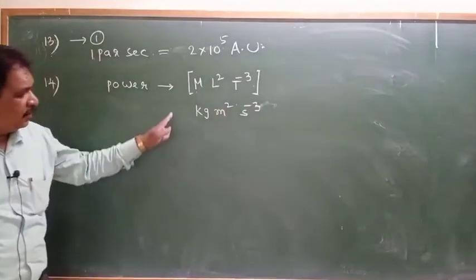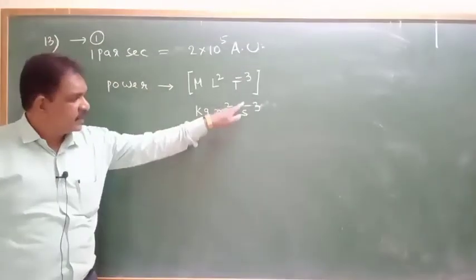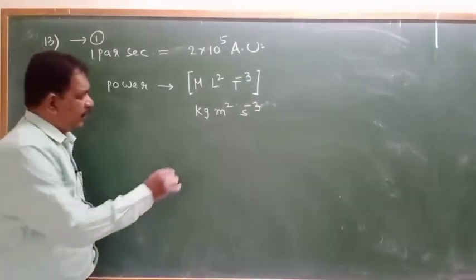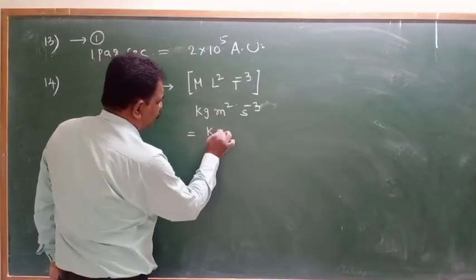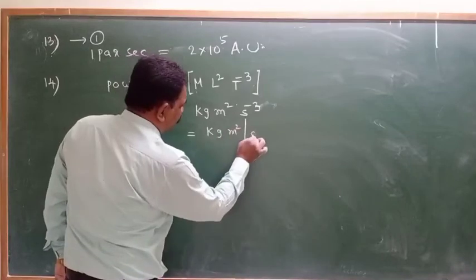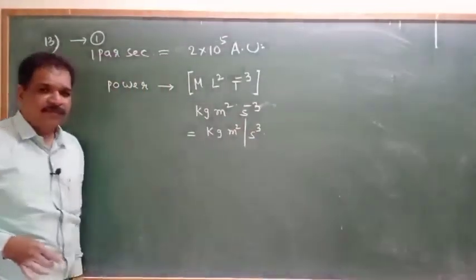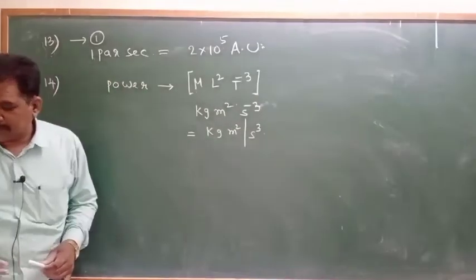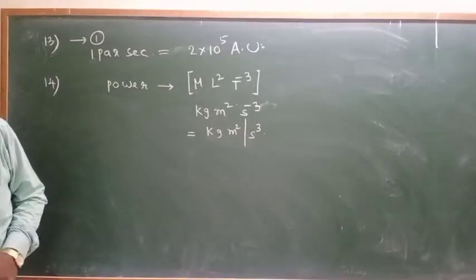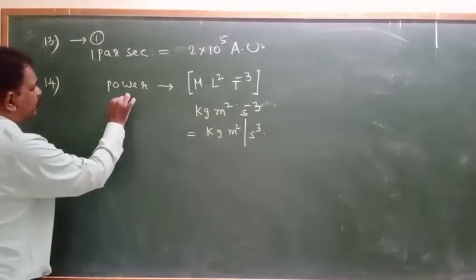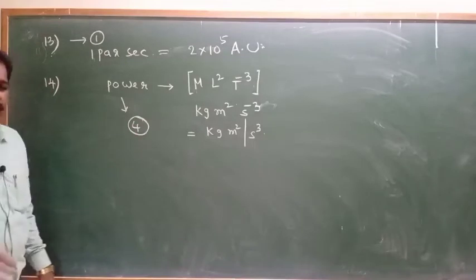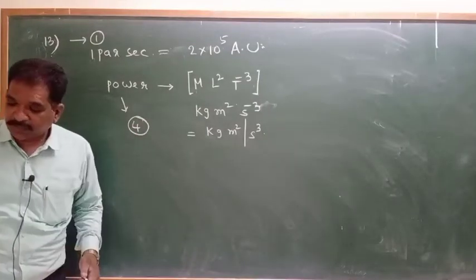So kg meter square, second power minus 3, or we can write it as kg meter square per second cube. This is the SI unit of power. What is the option? Tell me, check. It will be the 4th. 14th question, 4th option. Okay.